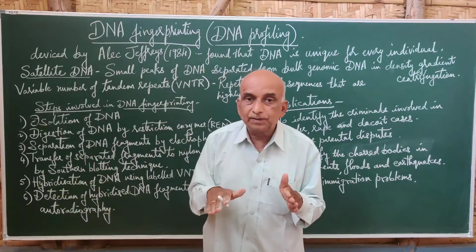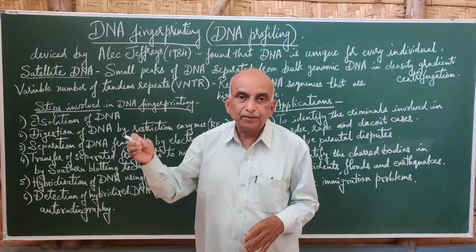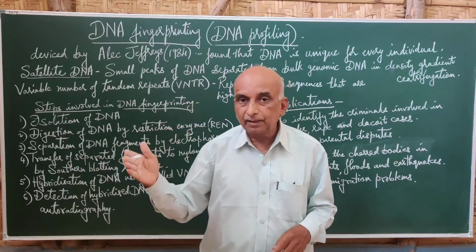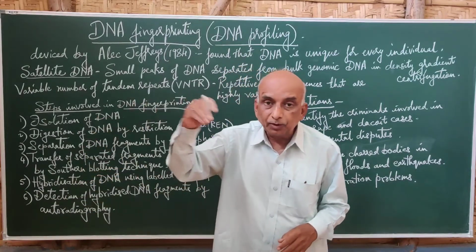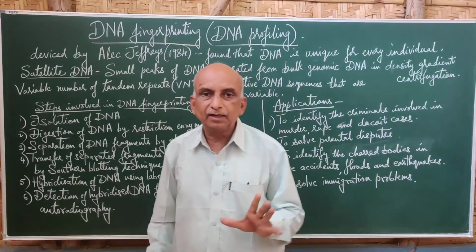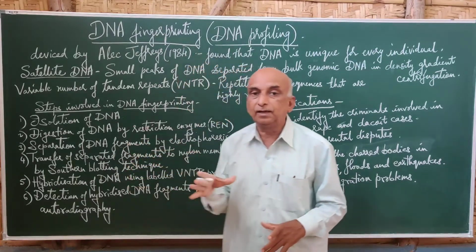On that agarose gel medium, the DNA fragments which have been digested or cut by restriction enzymes are put on the agarose gel, and a certain voltage of electric current is passed into that gel.